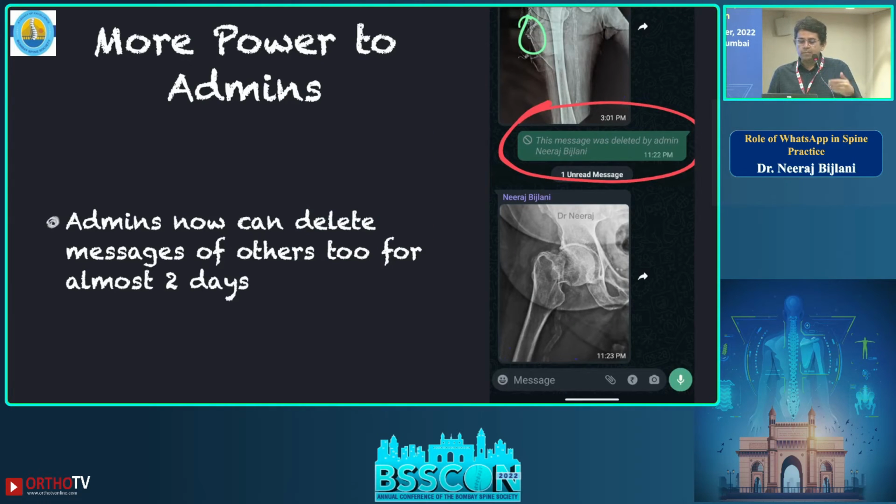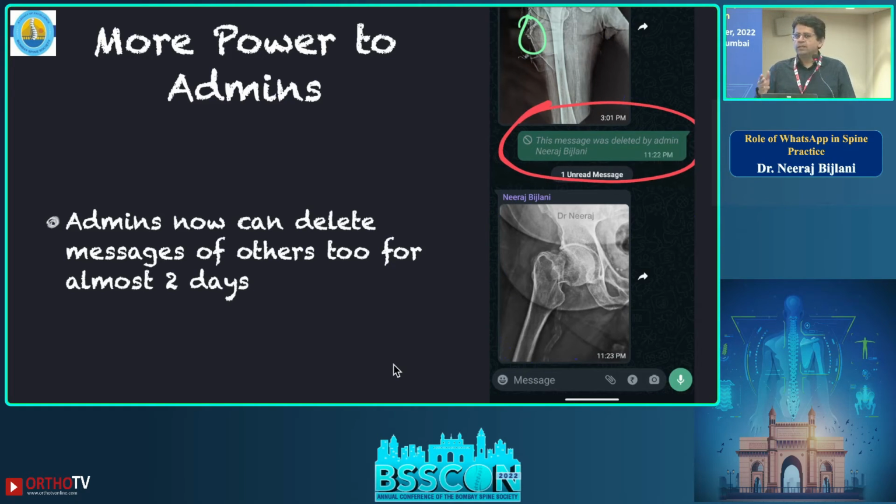So now, one more thing, which many people have asked me before: in case I have made a group for academics and somebody is posting nonsense forwards, these Russian URLs or these spam links, how do I delete it? From now onwards, from October 22, WhatsApp gave more power to admins. Admins can now delete posts made by others also. Any admin can delete a post which is sent by anyone else in the group. Earlier we had to depend on the person to please delete for everyone, this is not meant for this group.